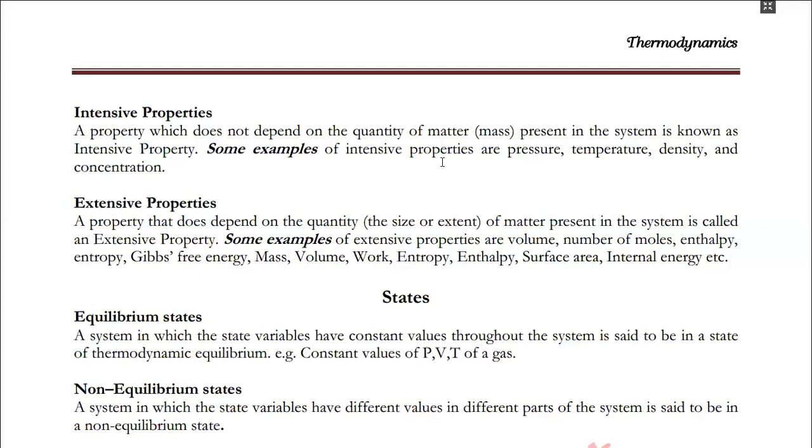But in practice, it does not happen. Also, if you divide 100 degrees Celsius water into 2 portions, each portion should become 50 degrees Celsius water. But in practice, the temperature remains the same. So the temperature does not depend upon the mass.